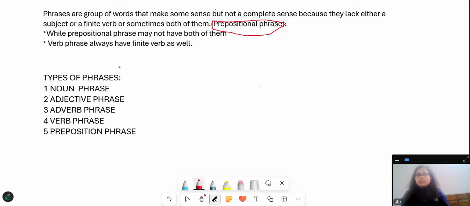To have a quick understanding of all types of phrases, first understand what the different types of phrases in English are. These are noun phrase, adjective phrase, adverb phrase, verb phrase, and preposition phrase. Though in the standard English books, you might not find these two kinds of phrases, the reason being, these are latest editions.